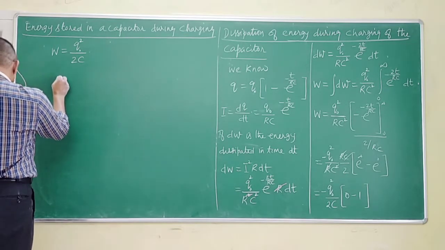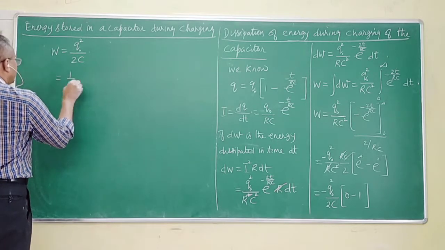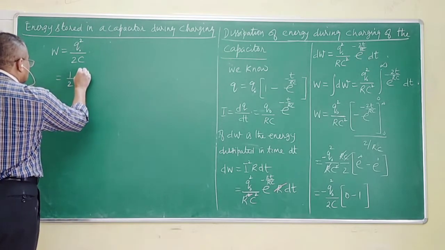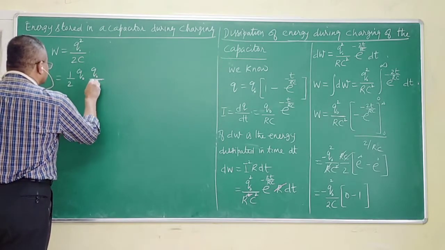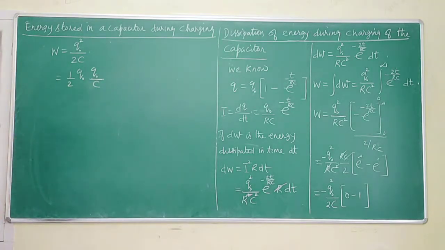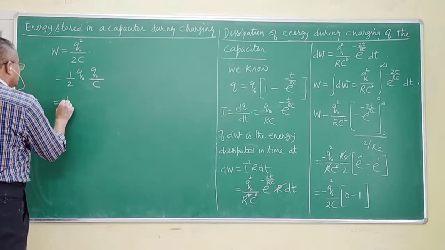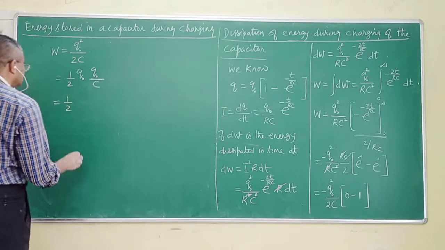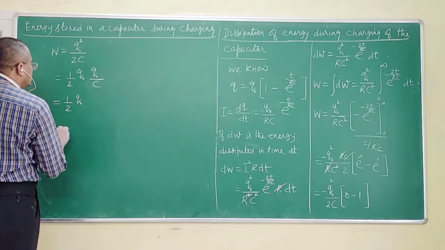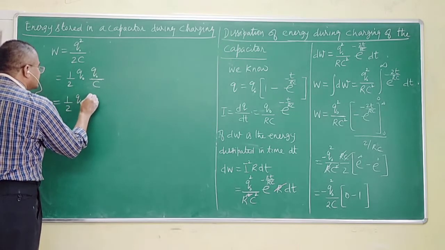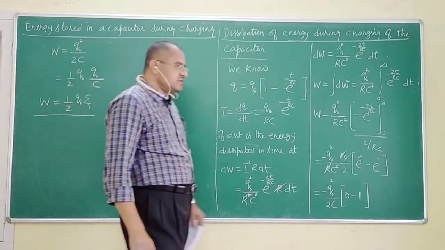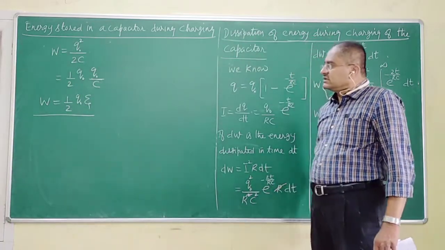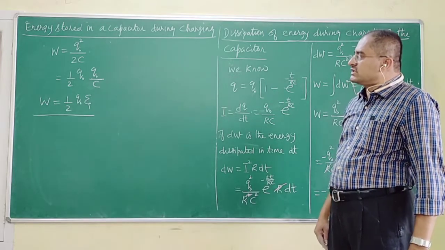This can also be written as 1 by 2 Q naught into Q naught by C. Q naught is the maximum charge, C is the capacitance, which means I can as well write this as 1 by 2 Q naught, and Q naught by C, the potential, must give me the maximum EMF. Therefore, for the energy dissipated I get the expression W is equal to 1 by 2 Q naught into E.